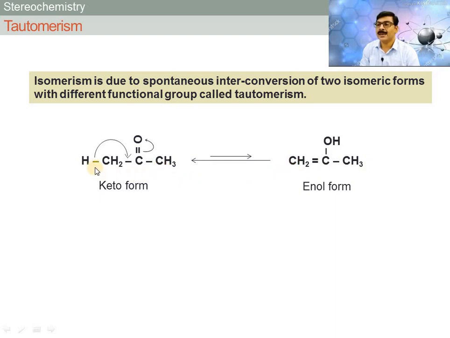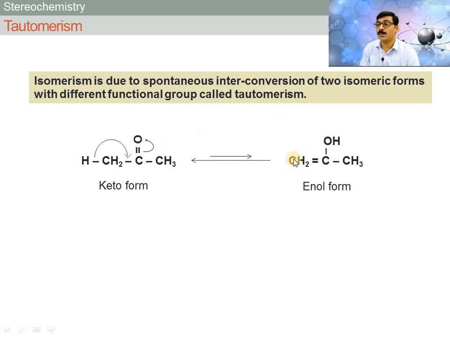Acetone contains a ketonic functional group. But vinyl alcohol contains an alkene and hydroxy as the functional groups. Both have the same molecular formula, but the interconversion of different functional groups takes place.